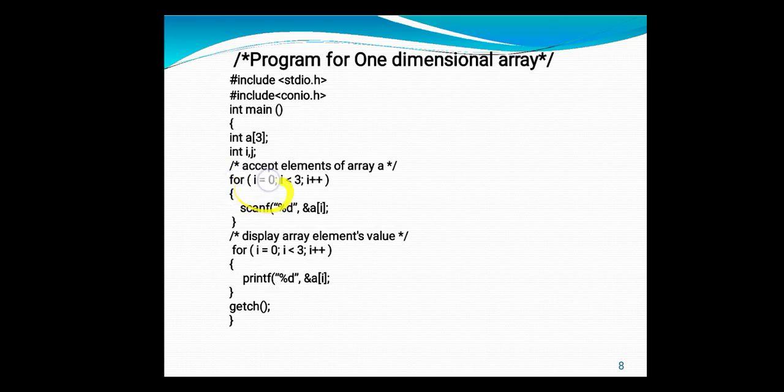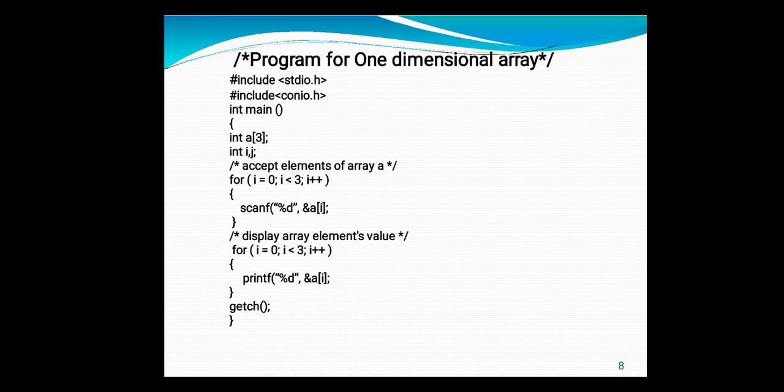Now here i is equal to 0, so the first element is stored at index a of 0. When this closing bracket is reached, i gets incremented. So now the next value of i is 1. 1 is less than 3, the condition is true, so it goes inside the for loop and takes the second value, which is stored at a of 1, because the i value is 1.